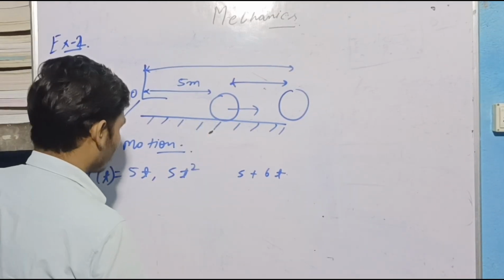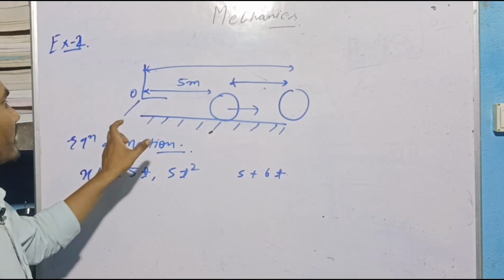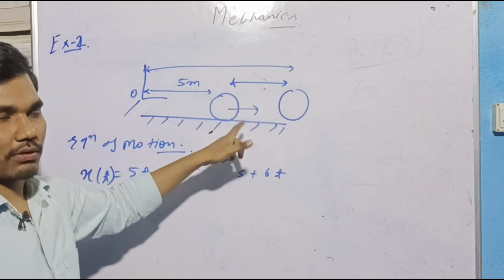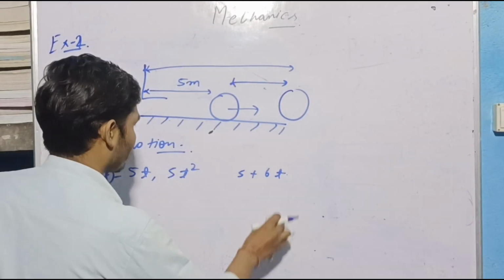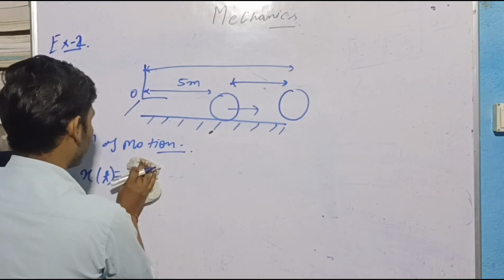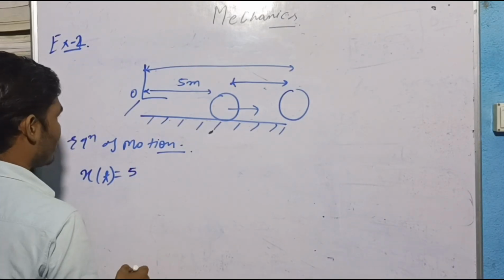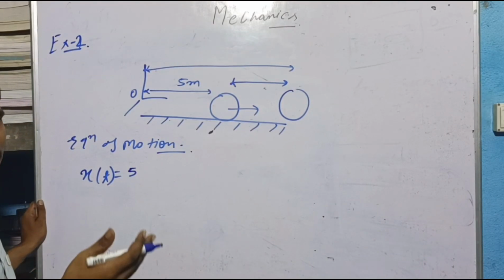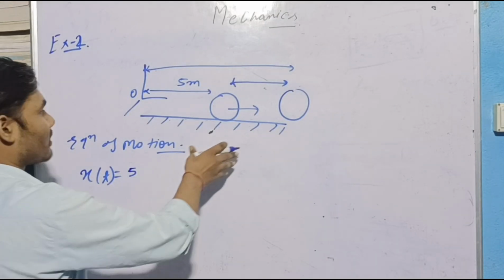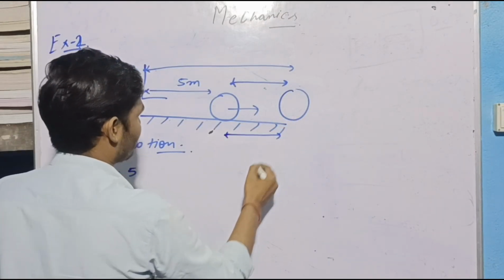For this situation, this ball is already 5 meter from the origin, so I will write 5, and then after a certain time this ball comes some distance here.